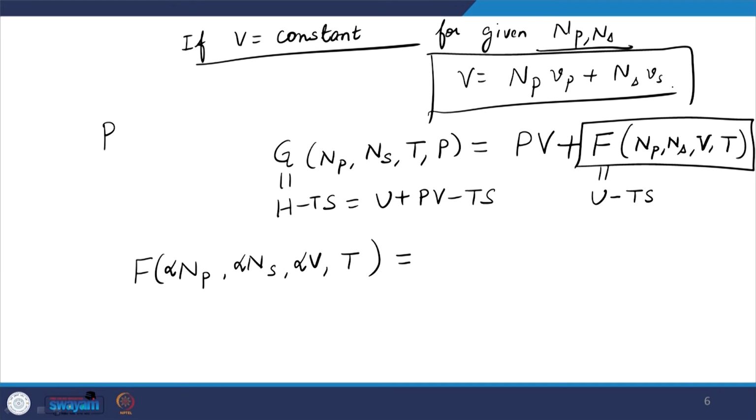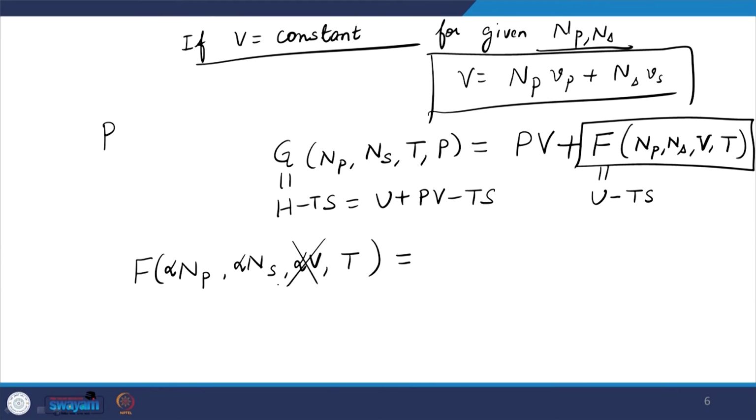In fact, if you think about it, in this case volume is no longer an independent variable, because once I find Np and Ns, volume is found. So, we can pretty much remove volume from there, right, because if I increase Np, Ns alpha times, the volume is also alpha times, volume is not changing independently, right.